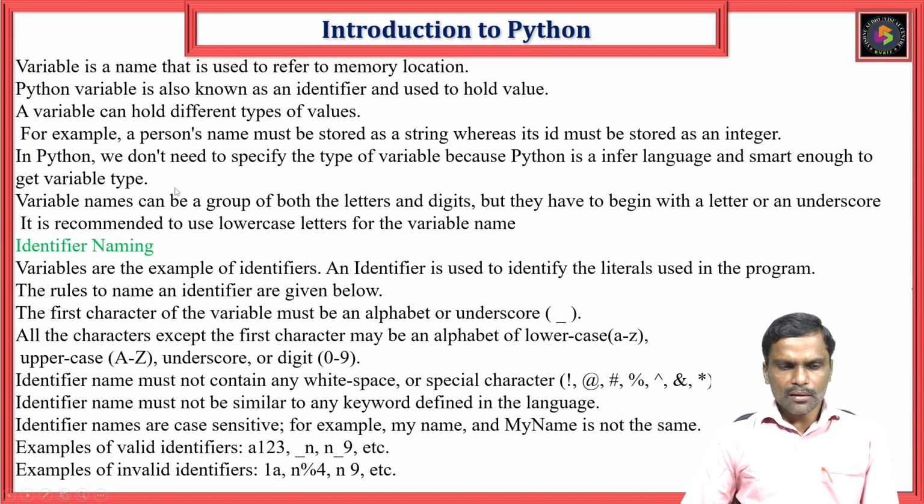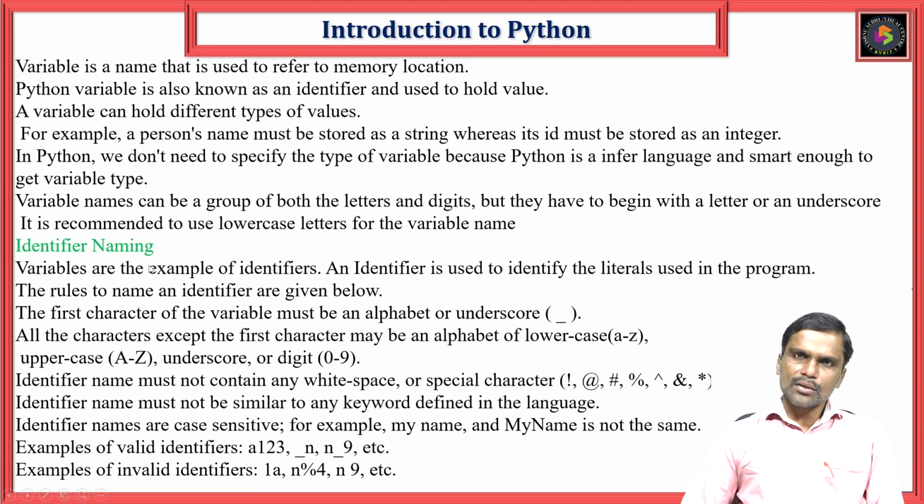Then how can we access this memory? How can we give this naming to the variable? So here, identifier naming, because you know that a variable is also one of the identifiers. Identifier means any name given to identify a particular thing, like class, functions, or variable, etc. So for the variable, what are the rules we require? Variables are examples of identifiers. So I am naming the identifier.